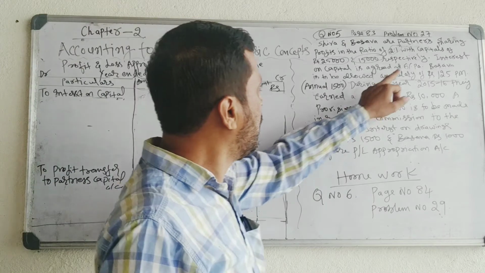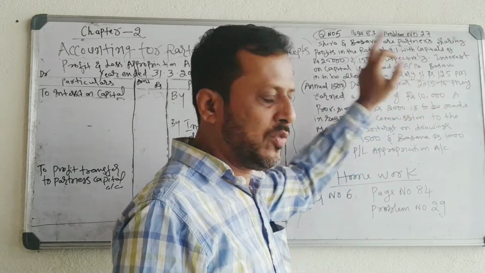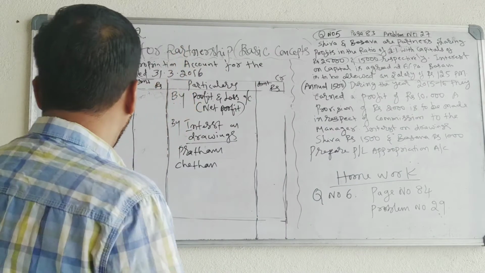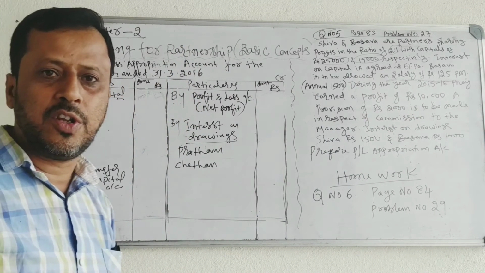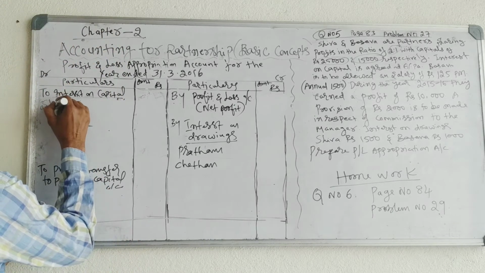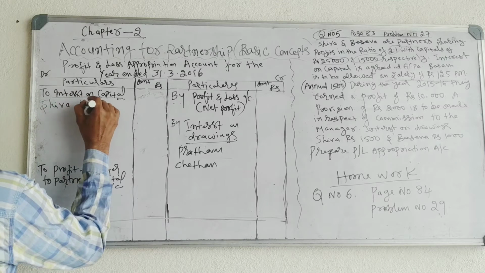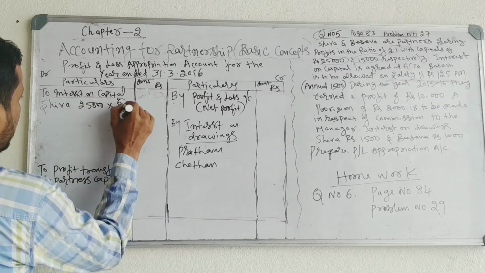So first, interest on capital is agreed at 6% per annum. We will record interest on capital on the debit side. To interest on capital. It is recorded on the debit side because it is an expense to the firm. Shiva, 25,000 is the capital, interest is 6%.